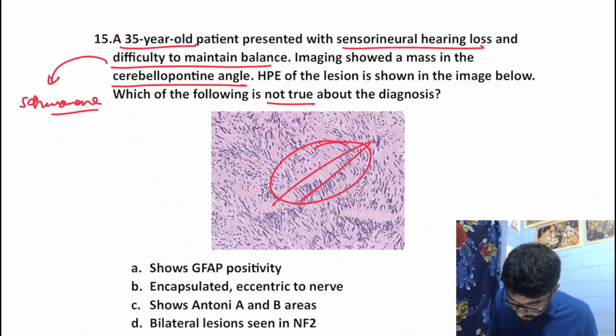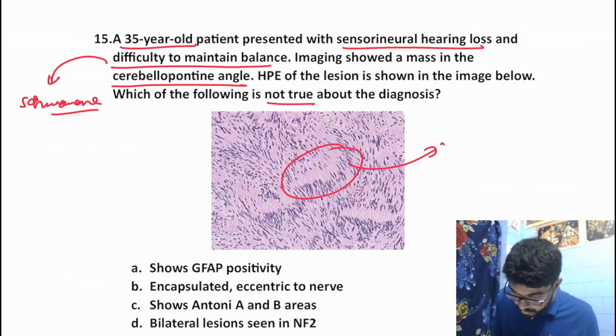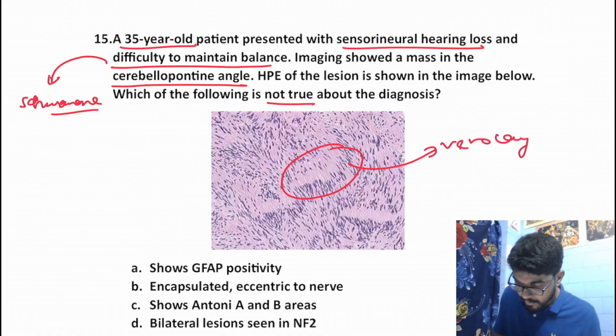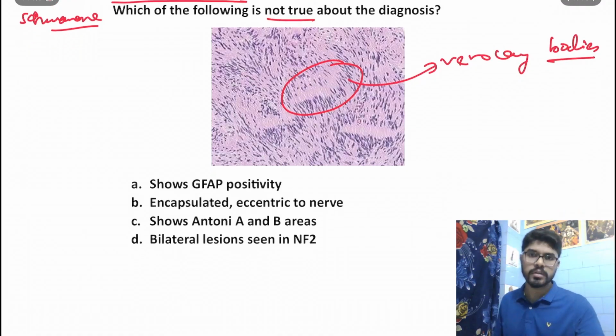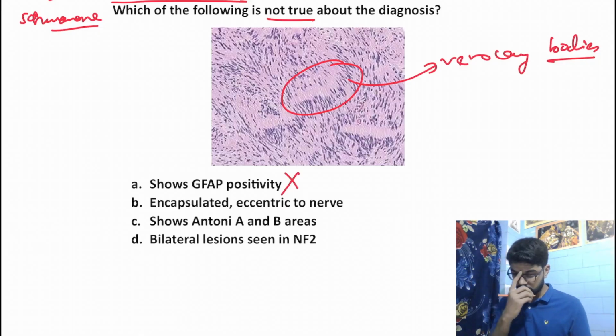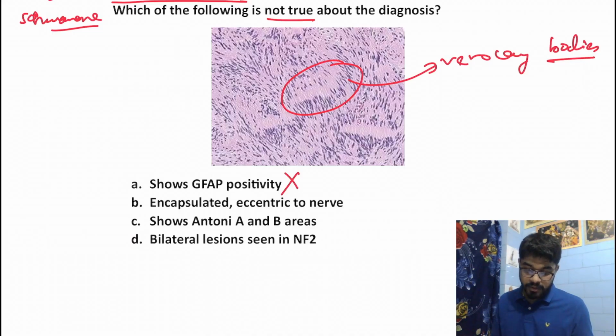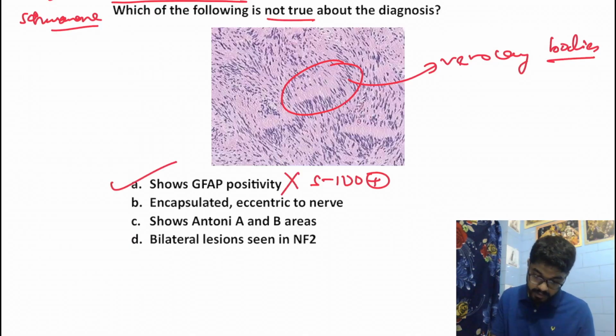These things are known as the Verocay bodies. And Verocay bodies are characteristic finding in a schwannoma, right? Shows GFAP positivity. No, GFAP positivity is not shown by schwannoma, right? They are seen by a lot of other CNS tumors, which we have discussed a few questions ago, but is not shown by schwannoma. Rather, schwannoma shows S100 positivity. So our answer would be A.